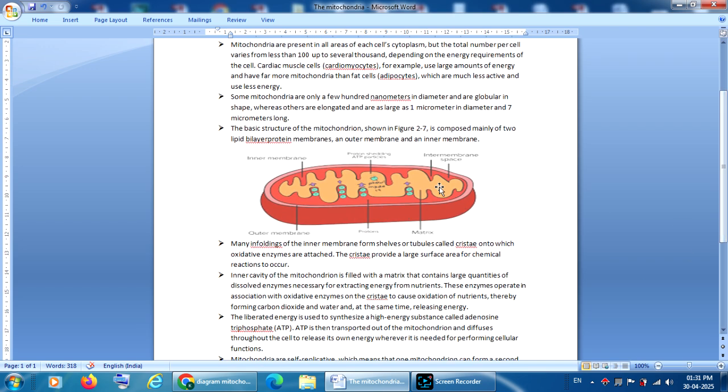The energy released is used to synthesize a high energy molecule called adenosine triphosphate, which is released out of the mitochondria by diffusion into the cell, and in the cell it is utilized for various functions. And mitochondria are also self-replicative because of the presence of DNA in the mitochondria.